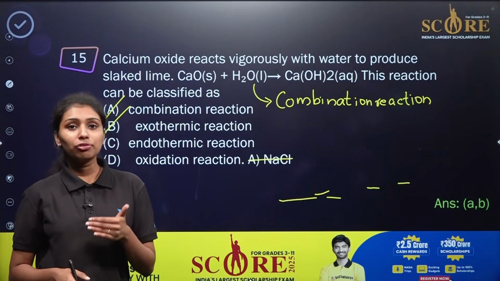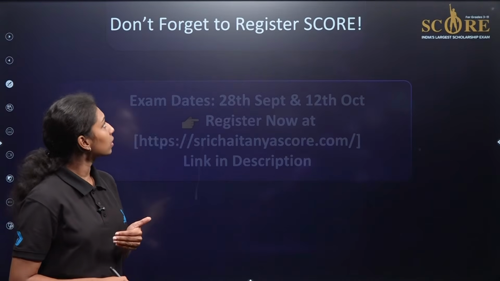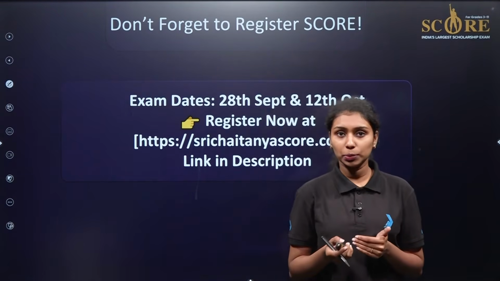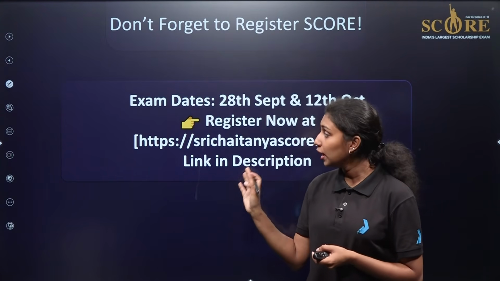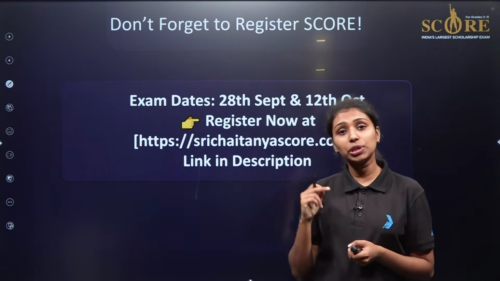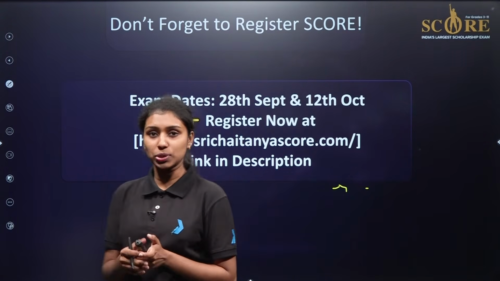So this is all about the 15 questions from the SCORE previous year questions. I'm just giving a reminder again: September 28 and October 12 are the dates for the SCORE examination. You need to register by using the website provided here. So before September 26, you need to register for the examination on September 28.